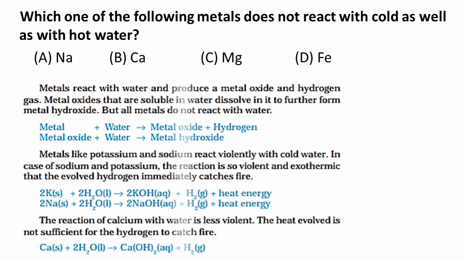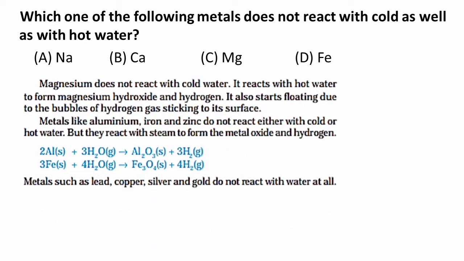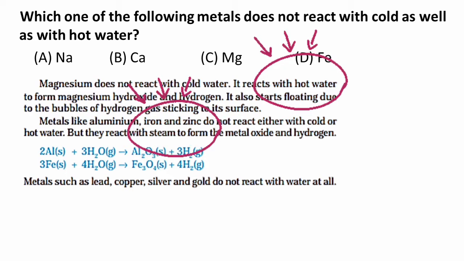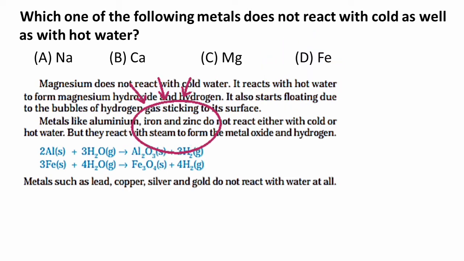This question is based on the topic how metals react with water. We know that certain metals like sodium, potassium, etc. react violently with cold water, whereas calcium is less violent and magnesium reacts only with hot water, and iron will react only with steam. So, among the four options sodium, calcium, magnesium and iron is a metal which does not react with cold as well as with hot water, but it will react only with steam. So the option is option D, iron.